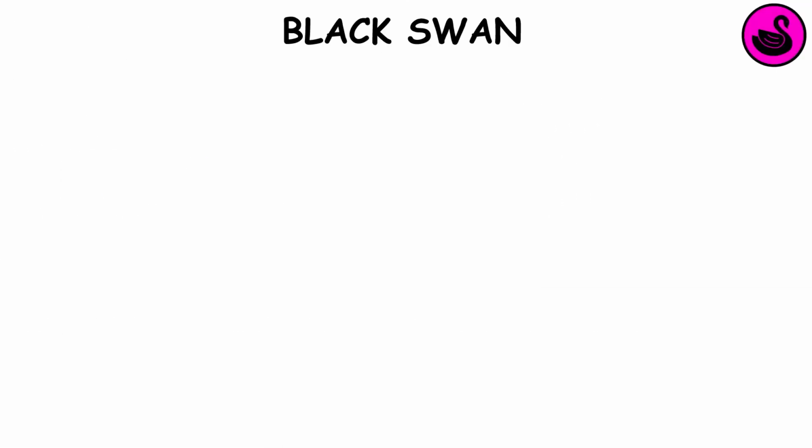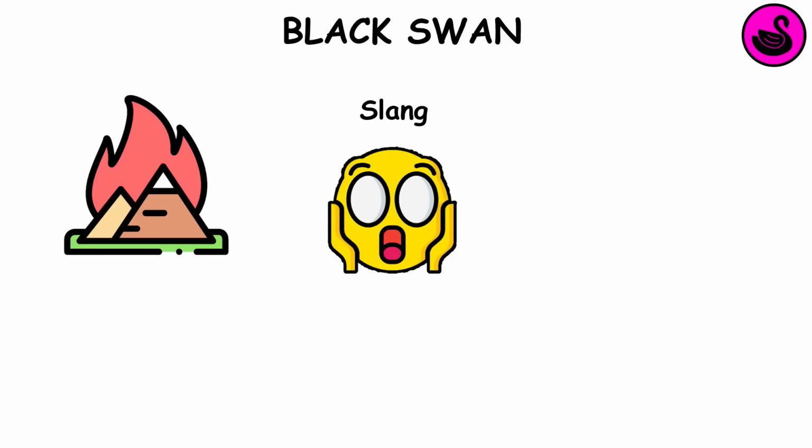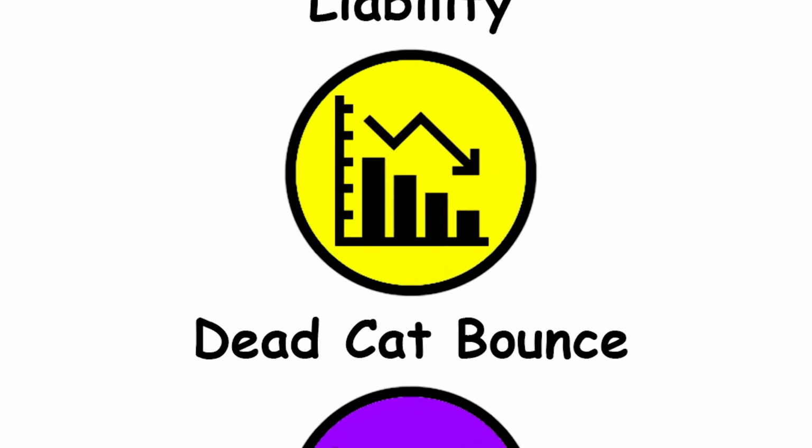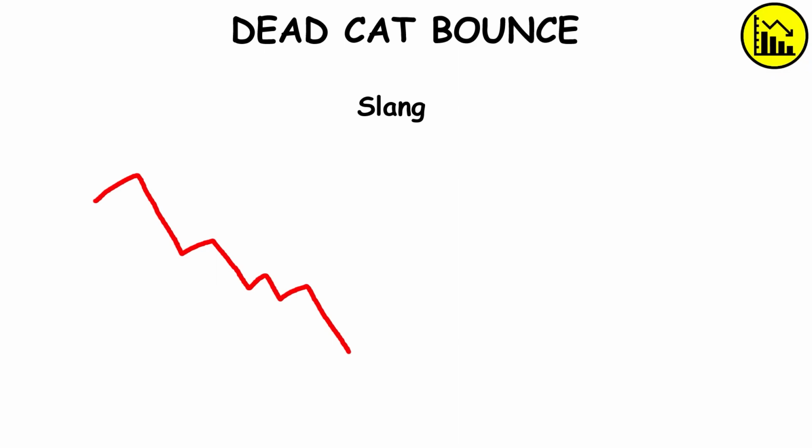Black swan. It's slang for a completely unforeseen and unexpected event. Dead cat bounce. It's slang for a temporary, short-lived recovery of a stock price from a prolonged decline that is followed by even more decline.